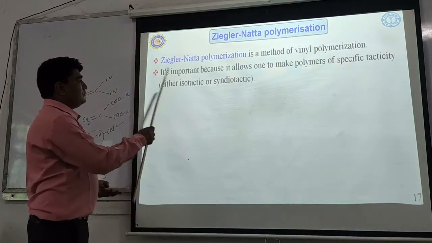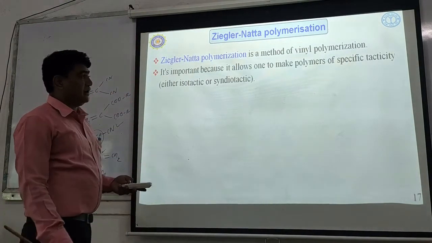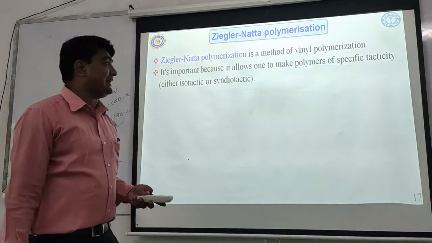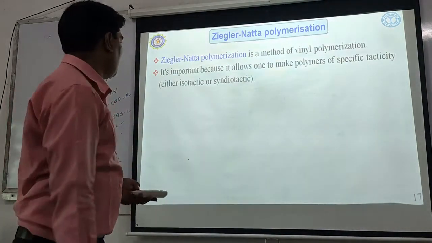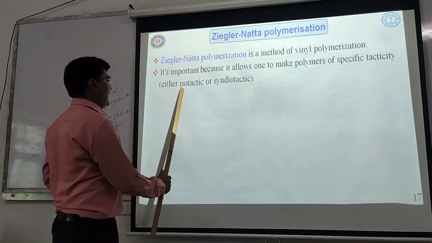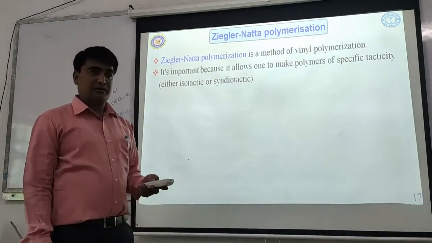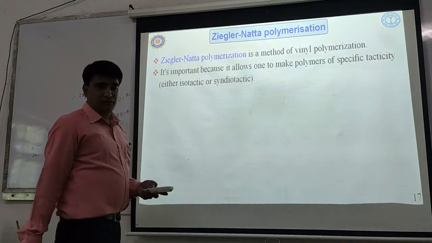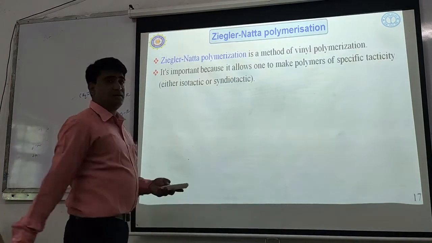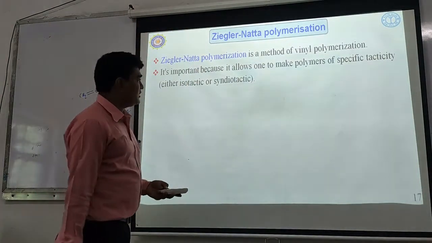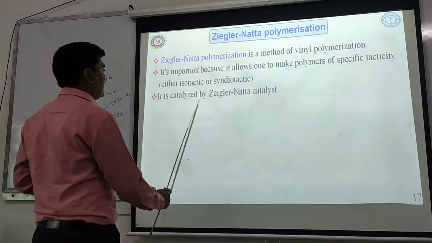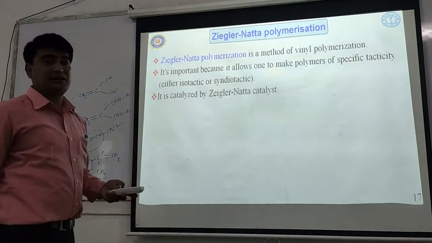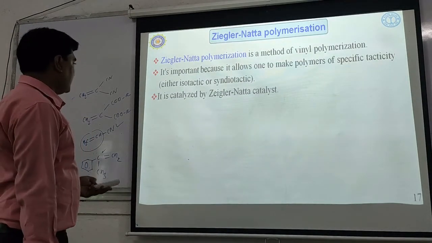It is important because it allows one to make a polymer of specific tacticity. Specific tacticity means stereochemically, either isotactic or syndiotactic. Okay, so these are the tacticity terms which are basically related to the stereochemistry. Ziegler-Natta type of polymerization is catalyzed by the Ziegler-Natta catalyst.